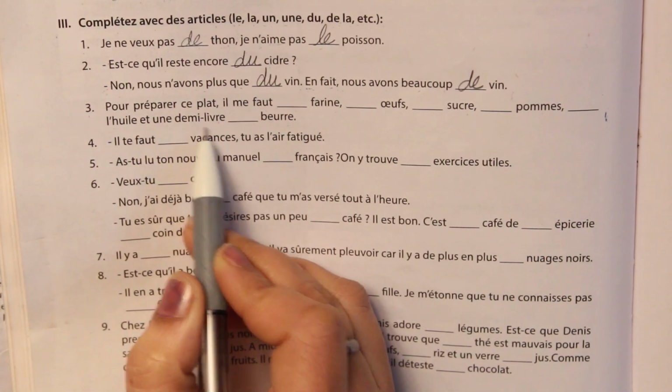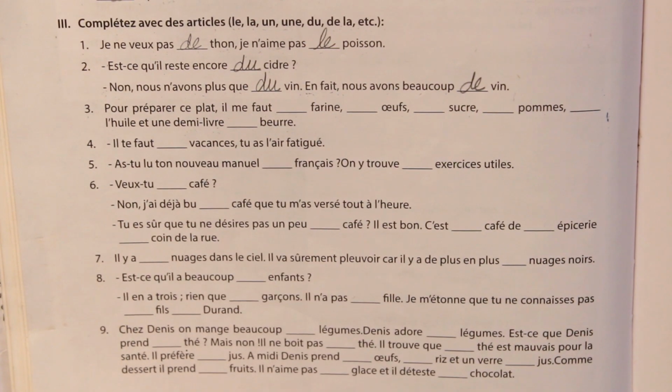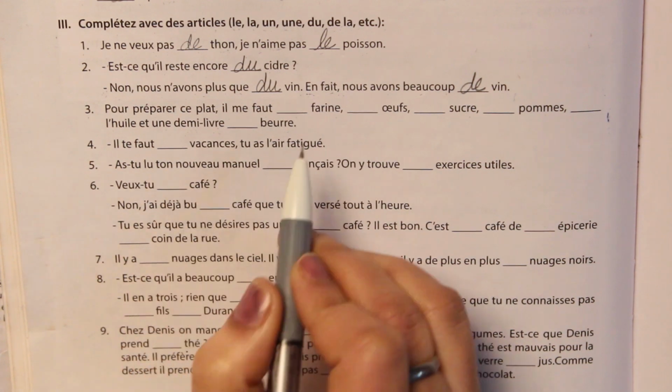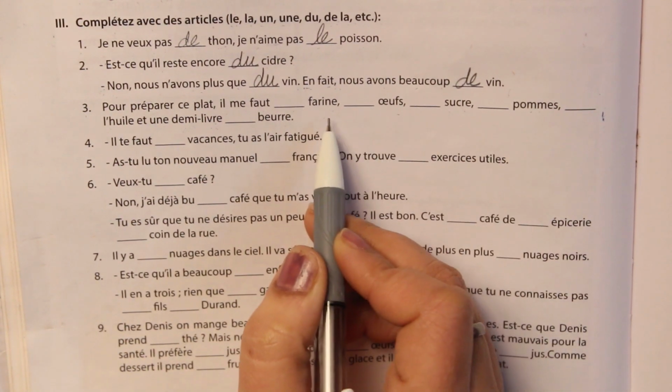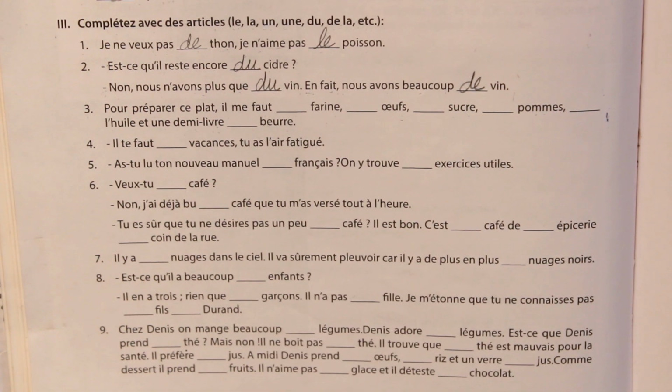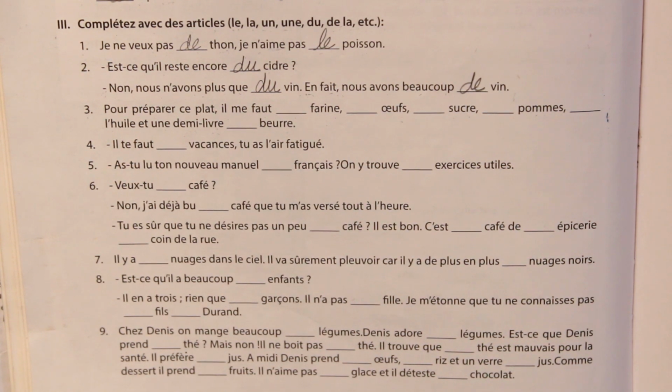If we say demi-livre, it means they are talking in pounds. Every time we are talking about things that you eat, we use quantity, some.